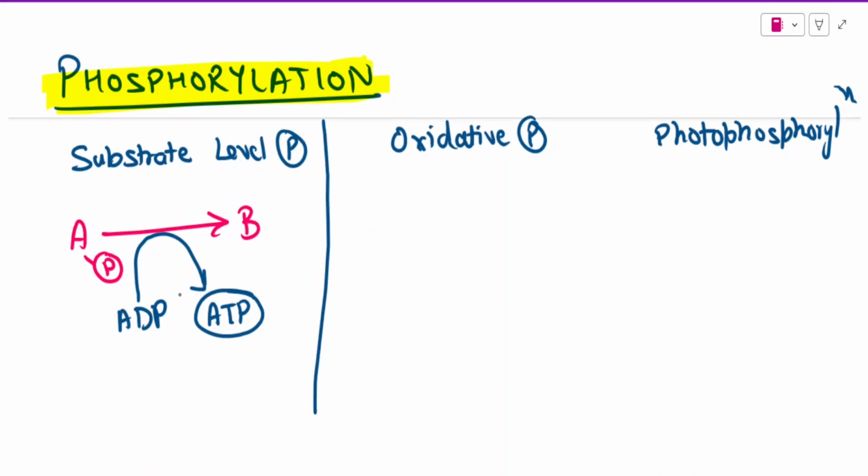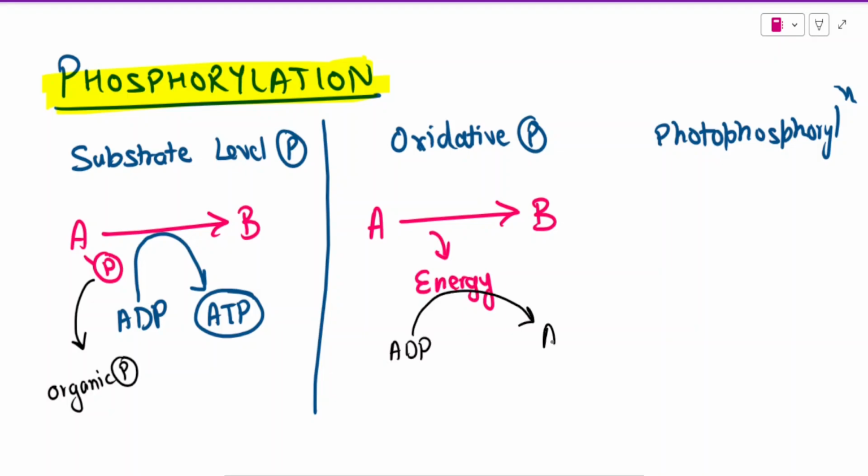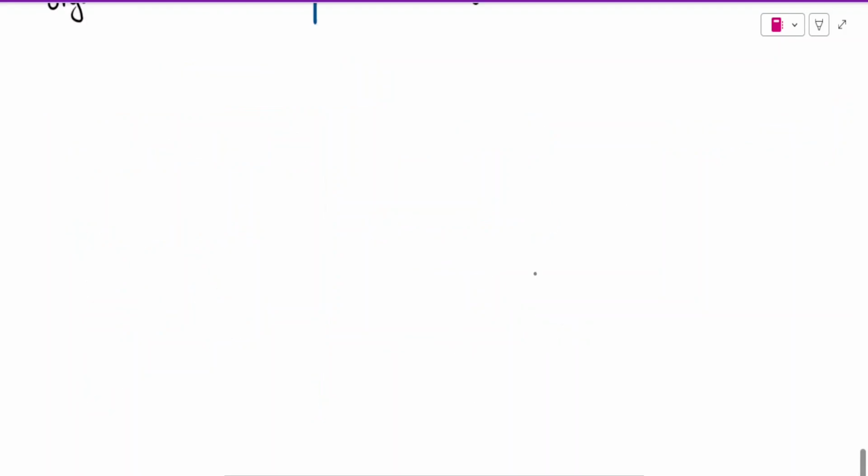Also, it has to be noted that the phosphate which is being donated by the substrate is organic phosphate. What happens in case of oxidative phosphorylation? We have a similar equation. A is oxidized into B, and by the process of oxidation there is a release of some energy, and this energy is being utilized in the phosphorylation of ADP. So we get ATP. But the main difference from substrate level phosphorylation is that the phosphate which is being utilized is inorganic phosphate.